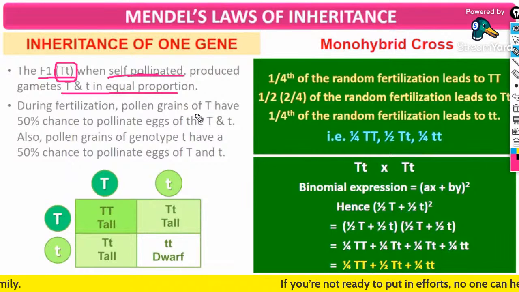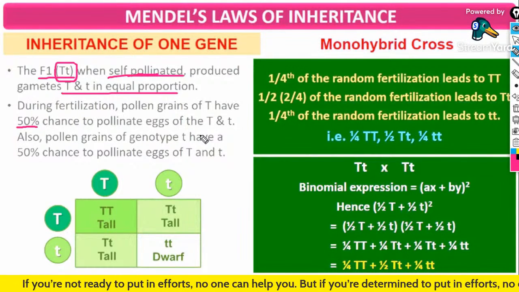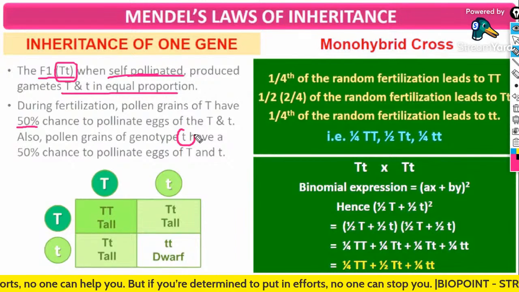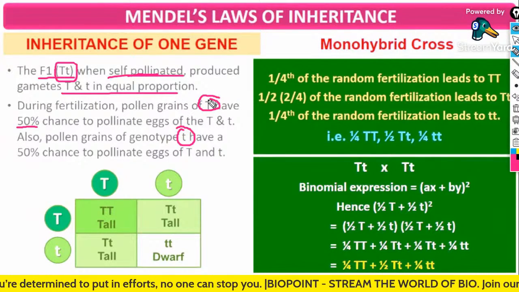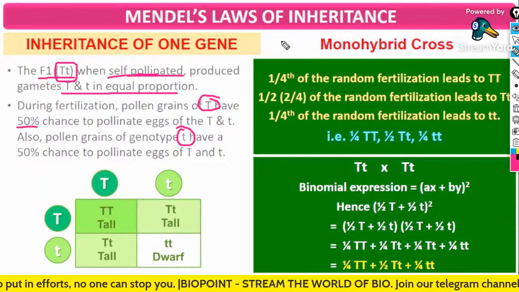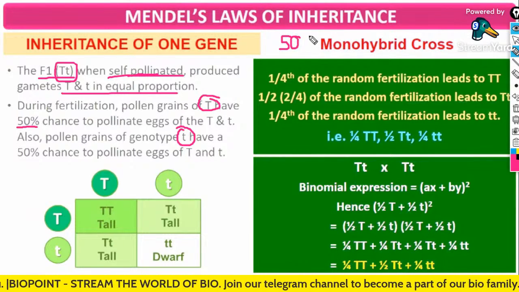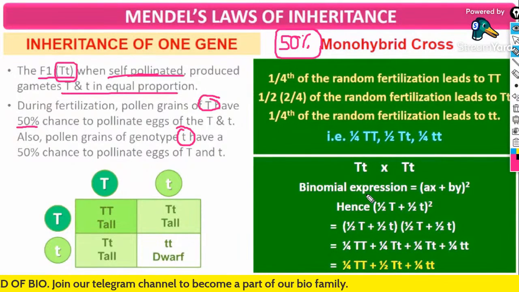So during fertilization, pollen grains of genotype capital T have a 50% chance, and you also have pollen grains of the genotype small t, the recessive gene, at 50%. Equal proportion.